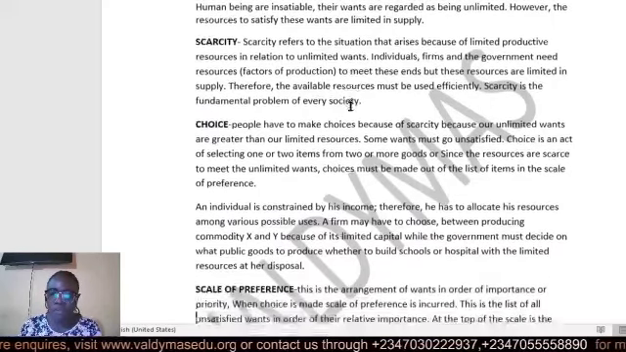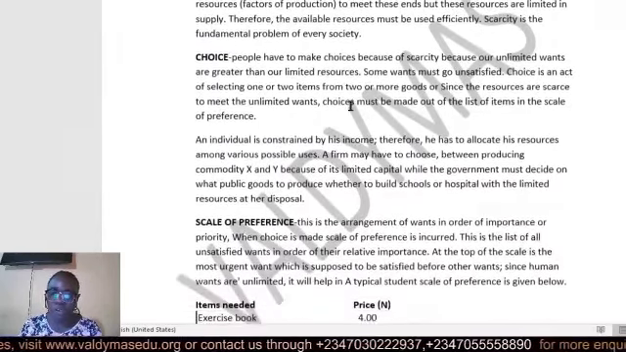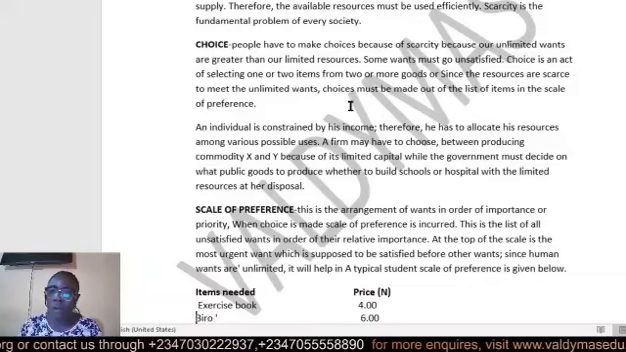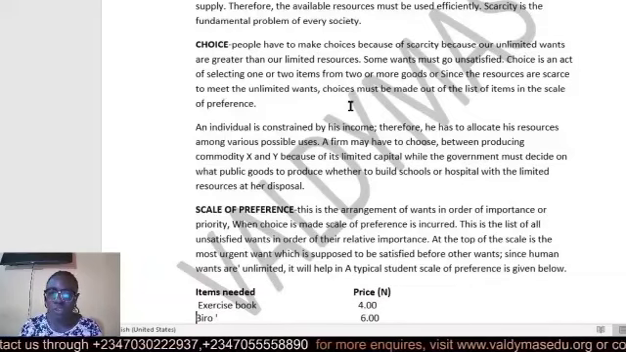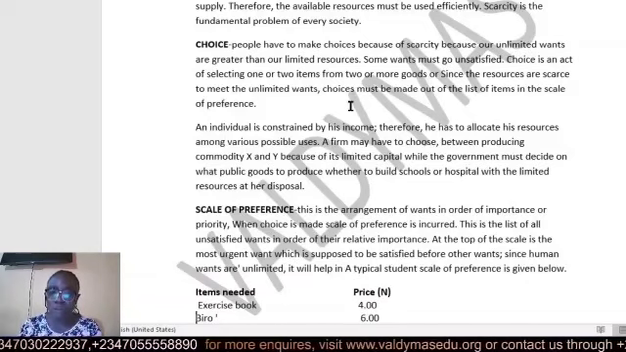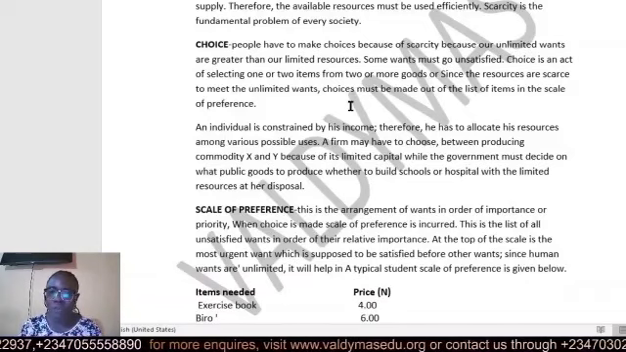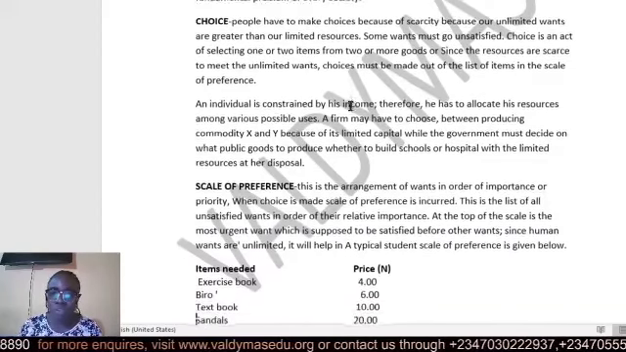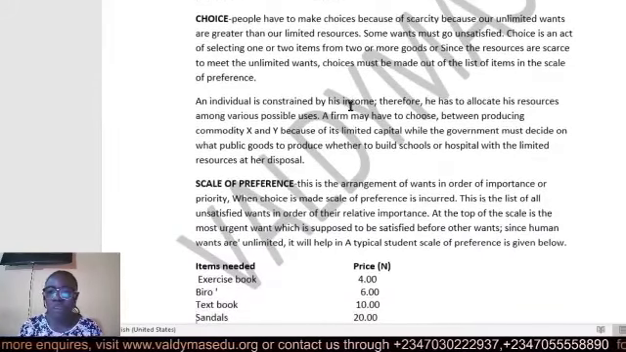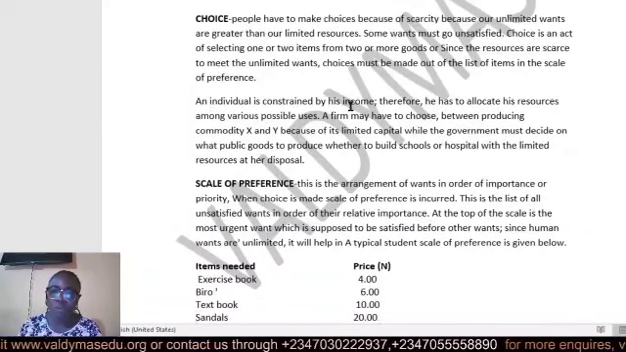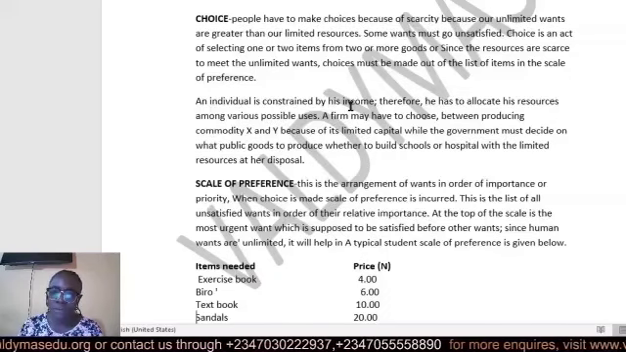Another concept to note is the concept of choice. What is choice? People have to make choices because of scarcity, because of our unlimited wants. So there is a need for people to make choices, having drawn their scale of preference, in order to select which one is the present need or the most important need. So some wants can go unsatisfied, while some have to be met.